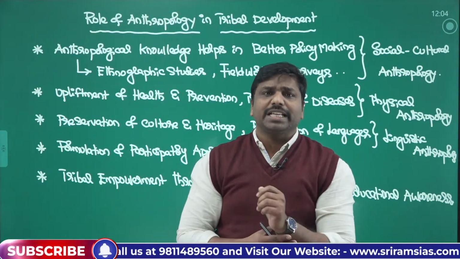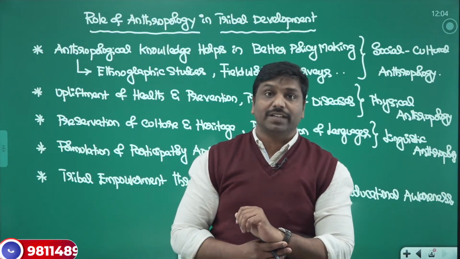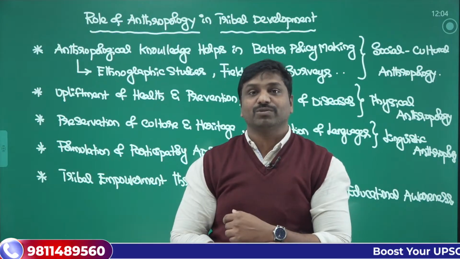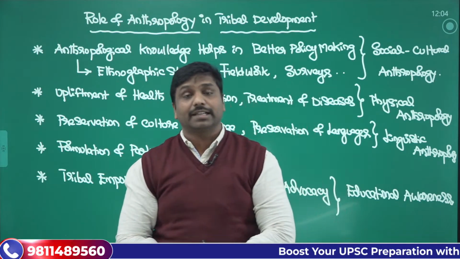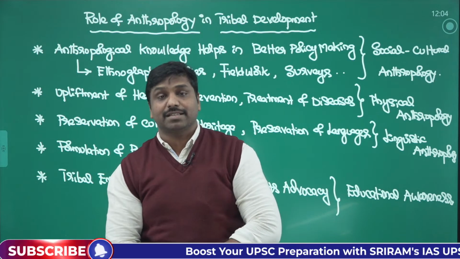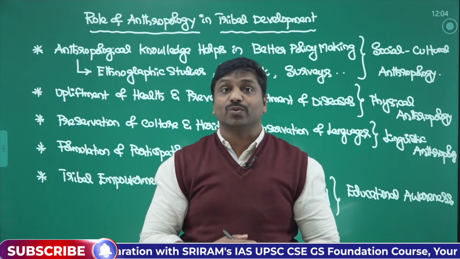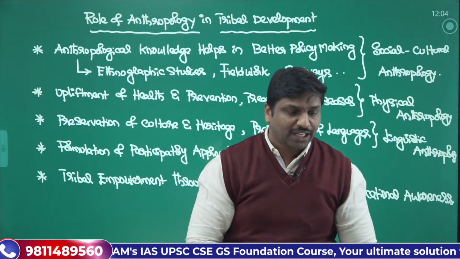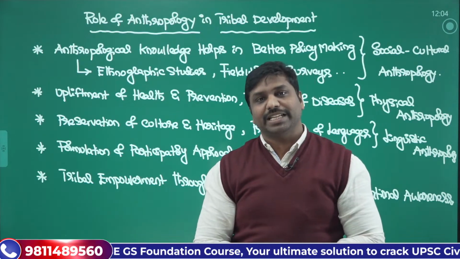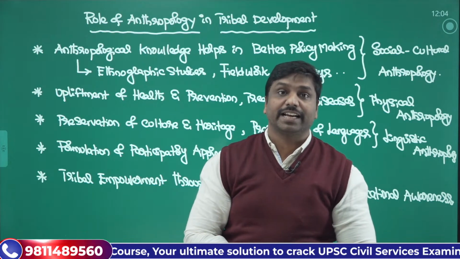There were so many anthropologists who have done excellent works with respect to the tribals. Say for example, Verrier Elwin, he has systematically done, and say for example, Sarat Chandra Roy, S.C. Roy, they have done. So many anthropologists have done significant works.